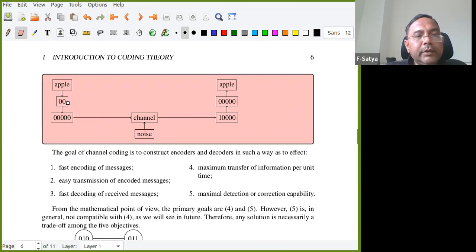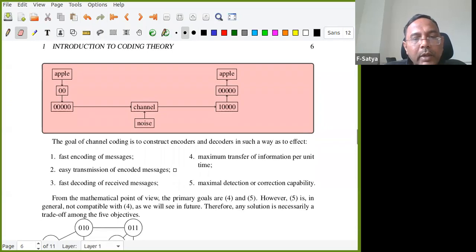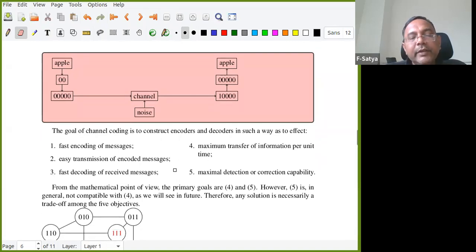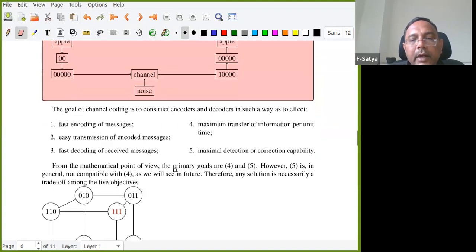So we have a message, 0 or 1 first, then we encode it, this is channel coding. We will send it via the channel. Now we received 100, and we are able to decode it to 00 and get the message back. So the goal of channel coding is to construct encoders and decoders in such a way that we get fast encoding of messages, easy transmission of encoded messages, fast decoding of received messages, maximum transfer of information per unit time, and maximum detection and correction capacities.